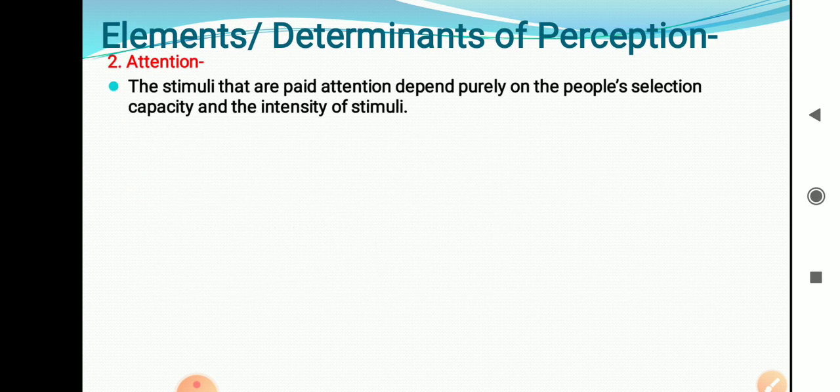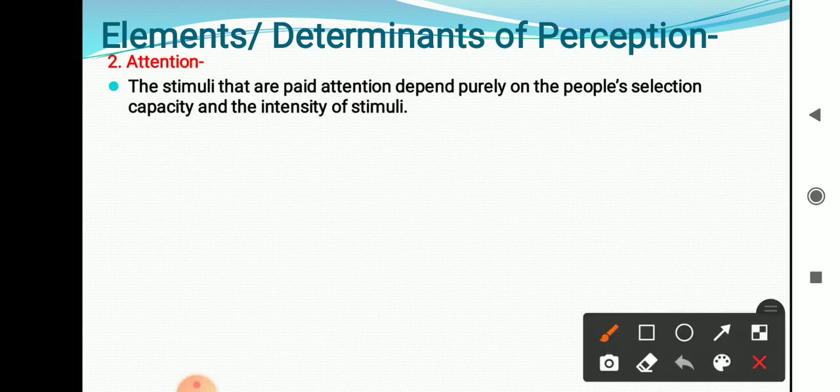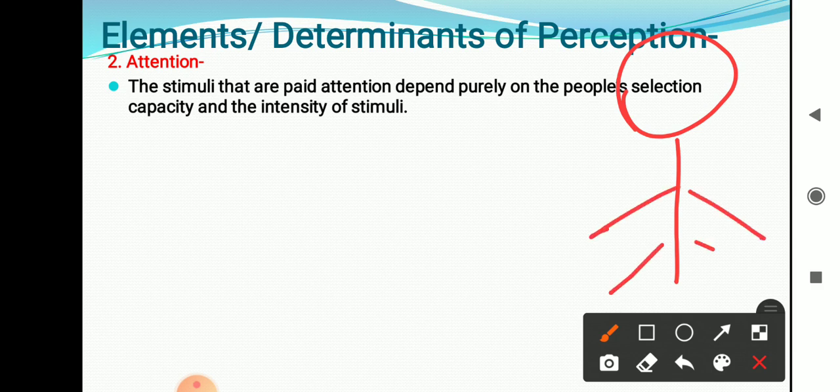Now, the second element is attention. The stimuli that are paid attention to depend purely on people's selection capacity and the intensity of the stimuli. Now, you are receiving lots of stimuli. Here I am going to draw one picture. For example, this is the individual, and here is the message.